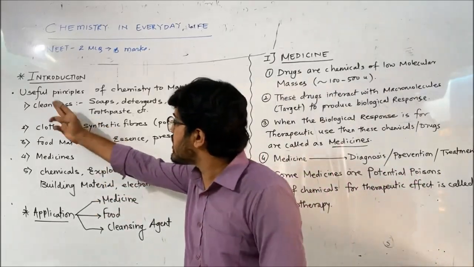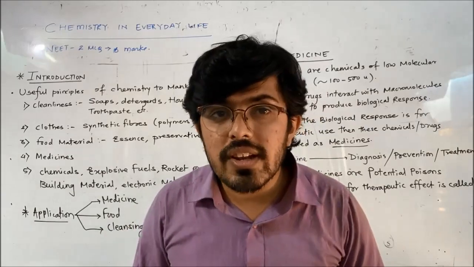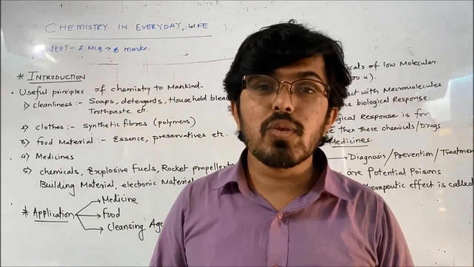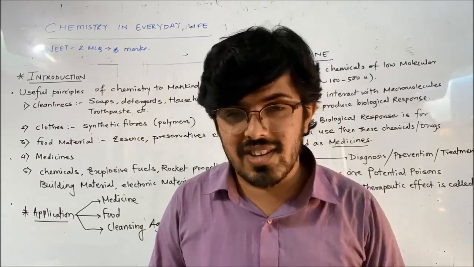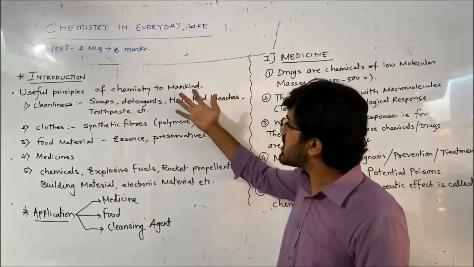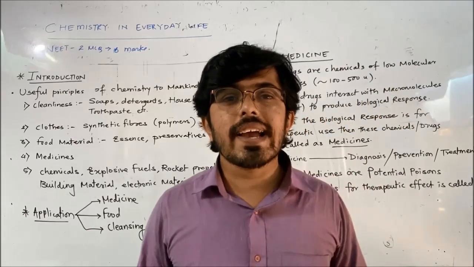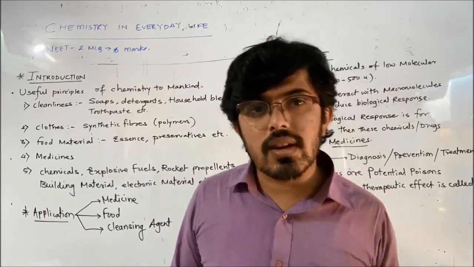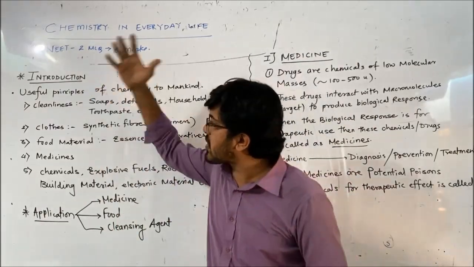The first field I am writing here is cleanliness. Nowadays we are very aware about cleanliness because of coronavirus. Coronavirus का सबसे बड़ा बेनिफिट ये है कि कुछ हो ना हो हम हाइजीन मेंटेन करना, हाथ धोना तो पक्का सीख गए. So for cleanliness, soap, detergents, household bleachers, toothpaste are all things which we use. They are made up of chemicals. Chemicals are present in them. So it is one of the applications or branches of chemistry.